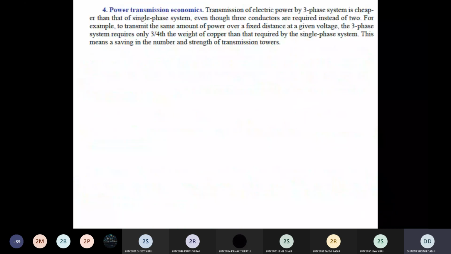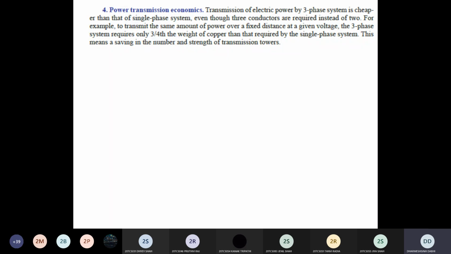That is power transmission economy. So generally all the power is generated and transmitted by the three-phase system. Three-phase generator generates the three-phase power and it is transmitted also by the three-phase system. So if you compare the transmission of three-phase power with the single-phase power transmission, again, the transmission of three-phase power is more economical as compared to the single-phase power transmission, even if we require three conductors in three-phase system.